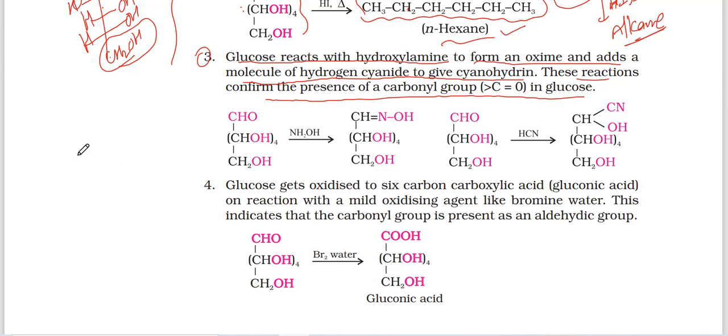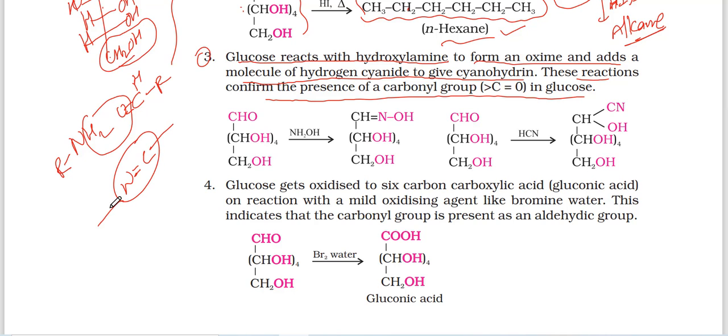In the last chapter we also discussed that whenever an NH2 group and a carbonyl group are present, just removing one water molecule forms oximes. This is the evidence here: hydroxylamine is reacting with this compound, which confirms the presence of a carbonyl group, either an aldehyde or a ketone.